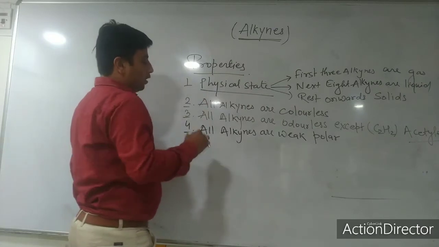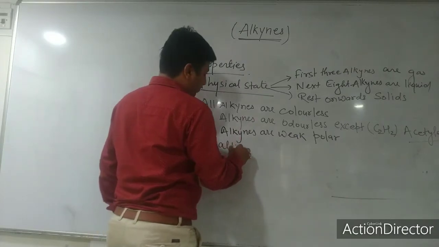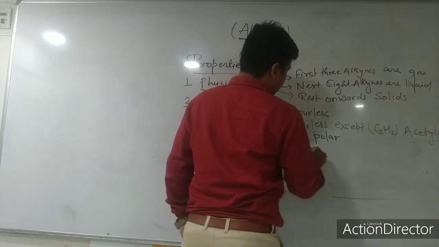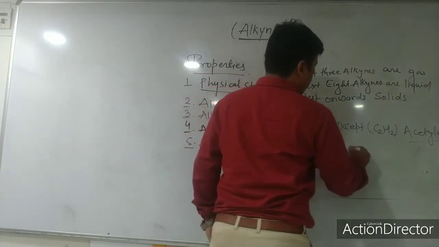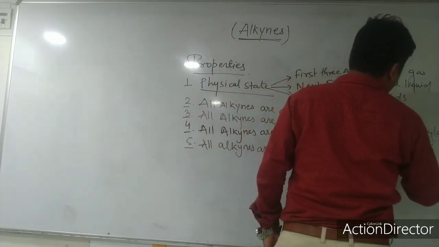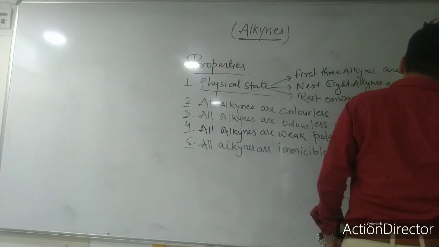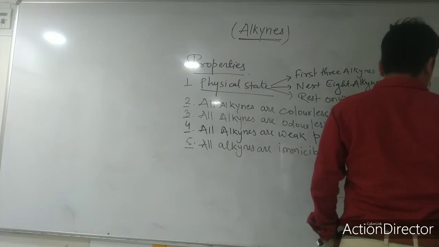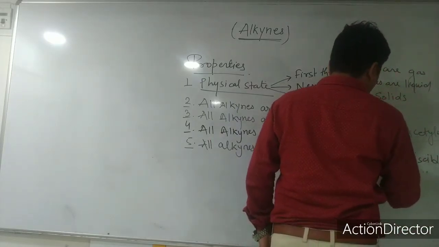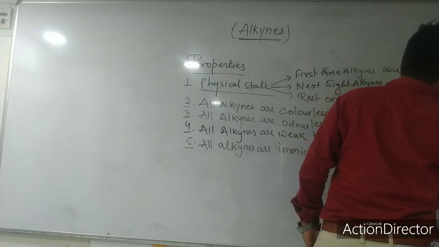Next, solubility. We say all alkynes are immiscible in water, but miscible in organic solvents such as benzene, carbon tetrachloride, etc.